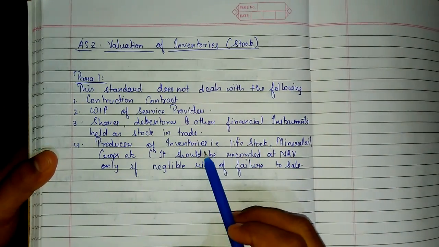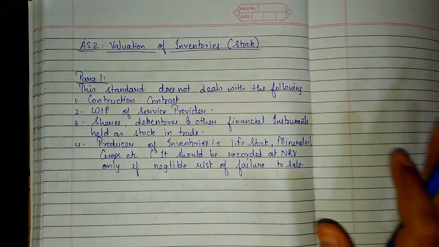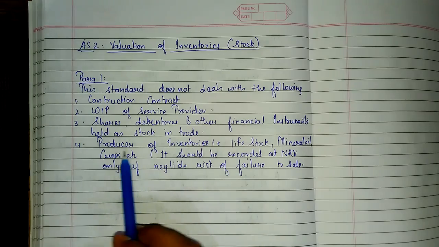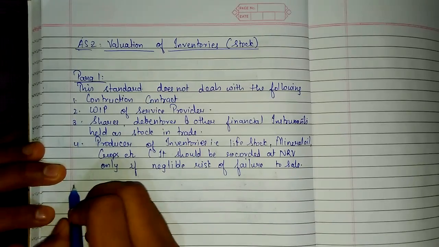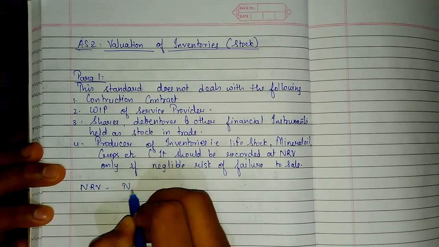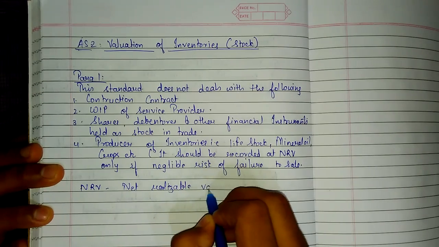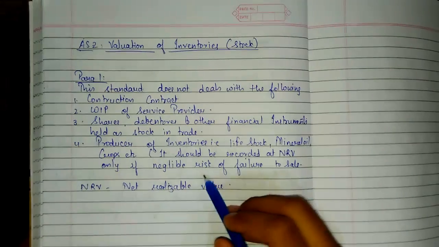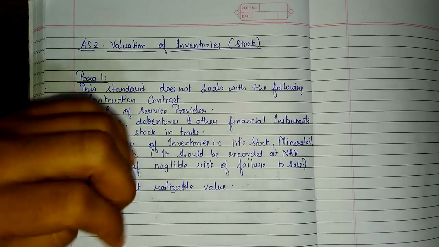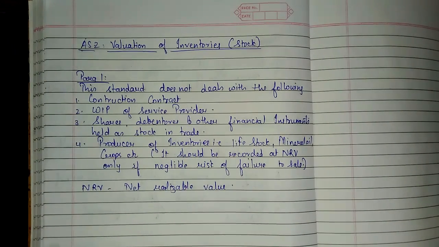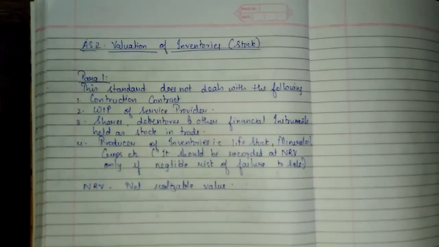Producer of inventories, that is livestock, mineral oil, crops, etc., will not be dealt with under AS-2 valuation of inventories. It should be recorded at net realizable value. NRV stands for net realizable value. I'll write it over here. NRV is equal to net realizable value, only if there is negligible risk of failure to sale. That means if there is a negligible risk of failure of sale, then only this stock, that is livestock, mineral oil and crops, will be recorded at net realizable value.